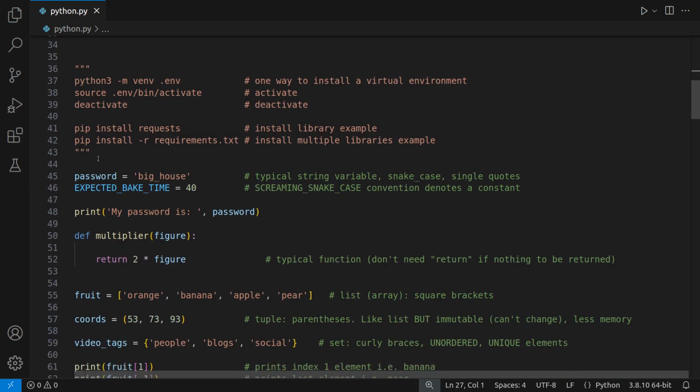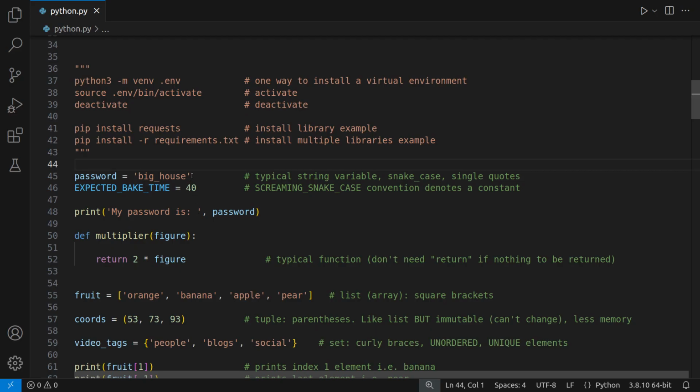So at the beginning, I've got some instructions here just for my own use. Maybe you do things slightly differently, but this is how to install a virtual environment. I'm using Linux and I prefer to use venv. You may prefer to use Conda or something else. If that's the case, then just ignore this and move on. But here I've got a reminder of how I'm going to install a virtual environment and activate it, and how I'm going to install using pip, and also any additional requirements. If I want to put all the libraries in one single file, I can stick them all in requirements.txt and do it that way. And finally, at the end, I want to deactivate. So that's just a reminder for me about virtual environments.